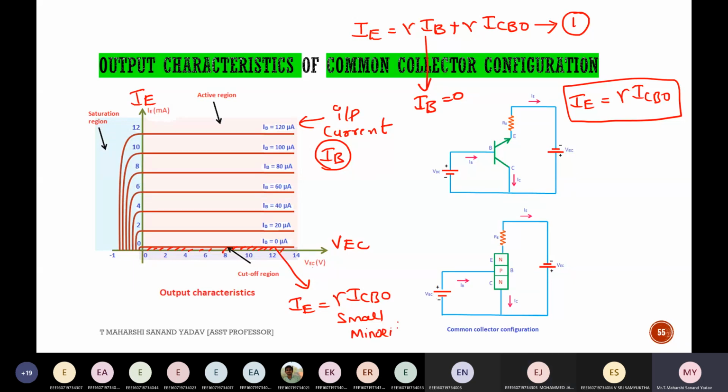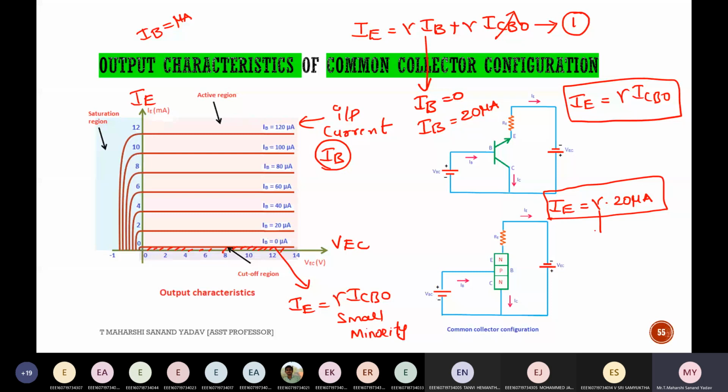Now what I'm doing further is trying to increase the values of IB. Suppose I consider IB as 20 microamperes. The important thing is IB will be in the range of microamperes. So if IB is 20 microamperes, substitute in equation number 1. IE is equal to gamma into 20 microamperes. As the other term is very small, you can neglect it. Now you want the value for gamma. Suppose I consider gamma as 1, so that I'll get IE is equal to 20 microamperes.